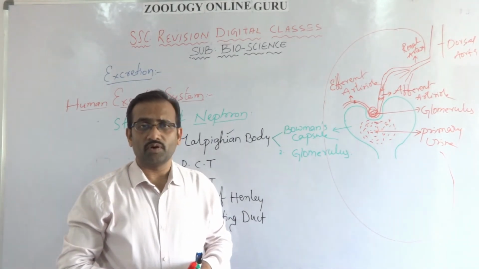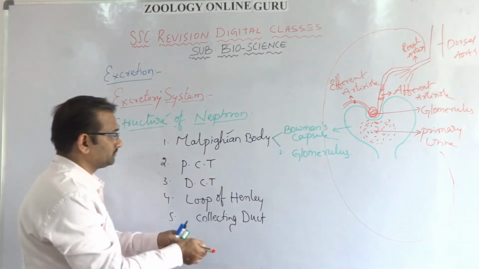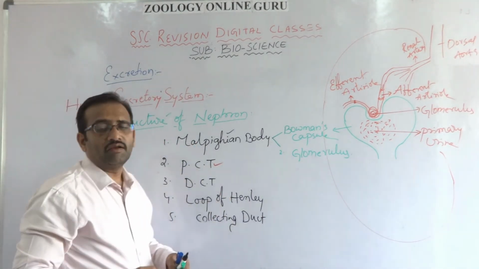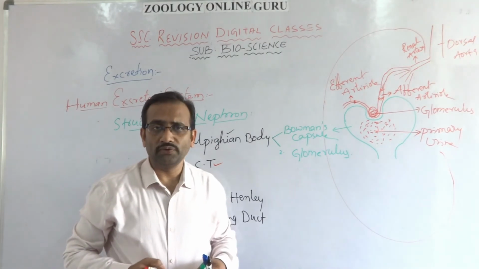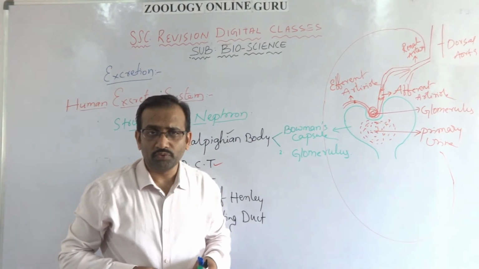After the Malpighian body, the next part is PCT, proximal convoluted tubule, the primary twisted tubule.